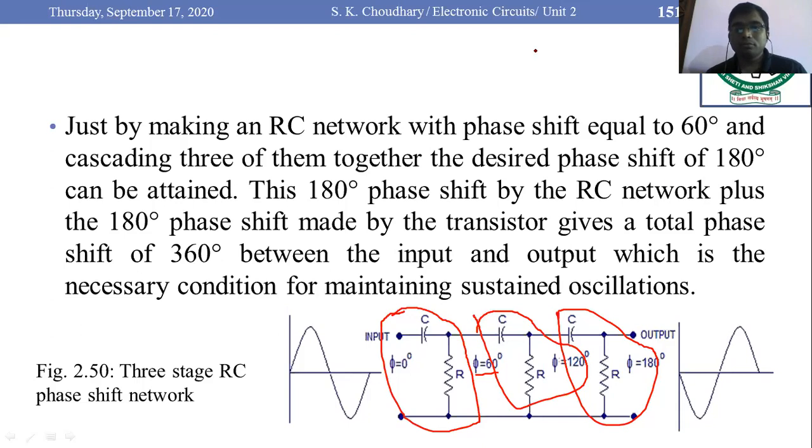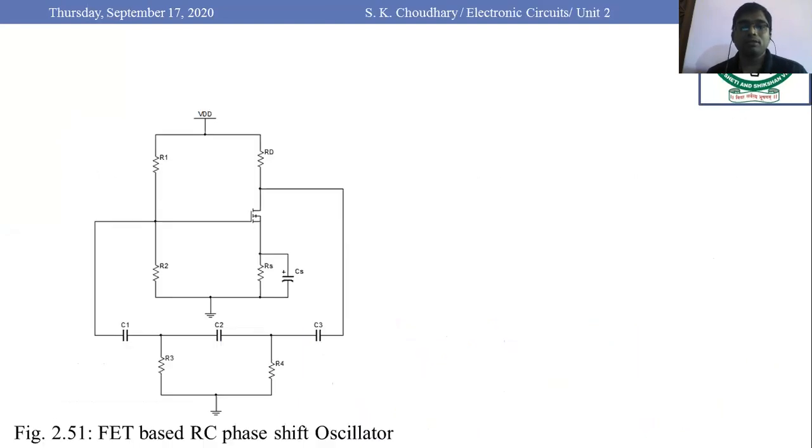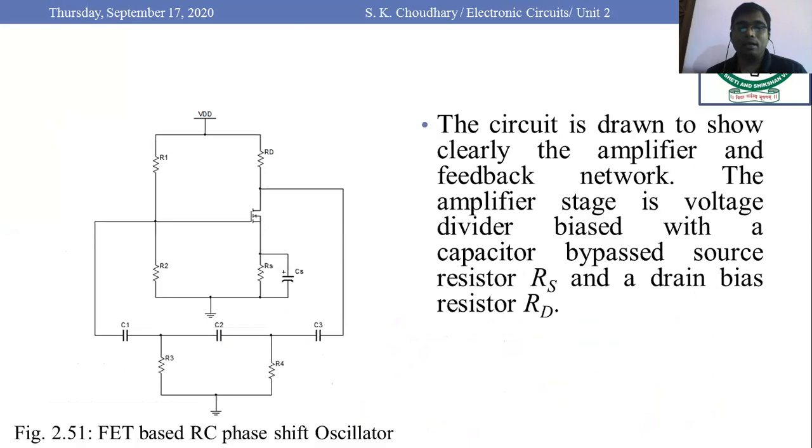Here also we have done the same. Now we would use this concept of the RC phase network in our FET or MOSFET based RC phase shift oscillator.